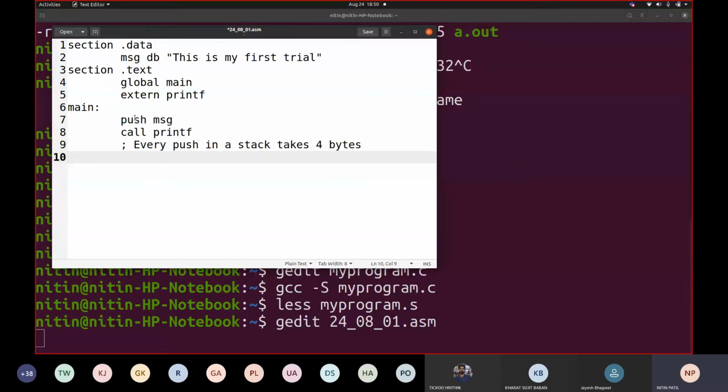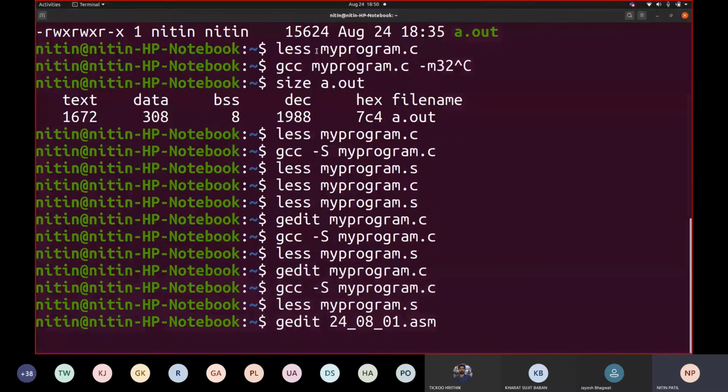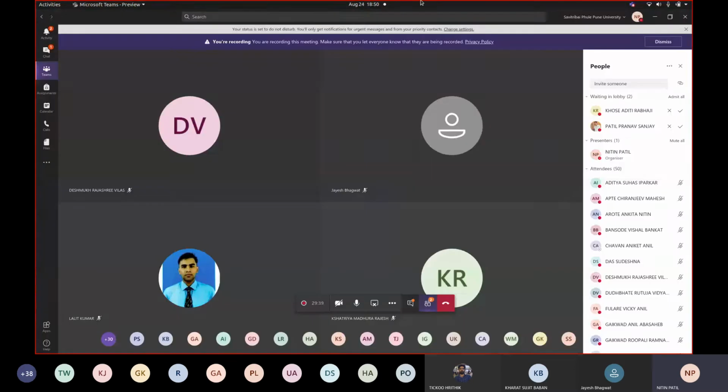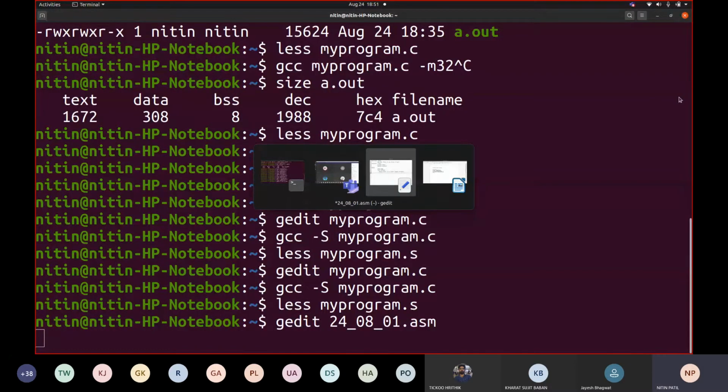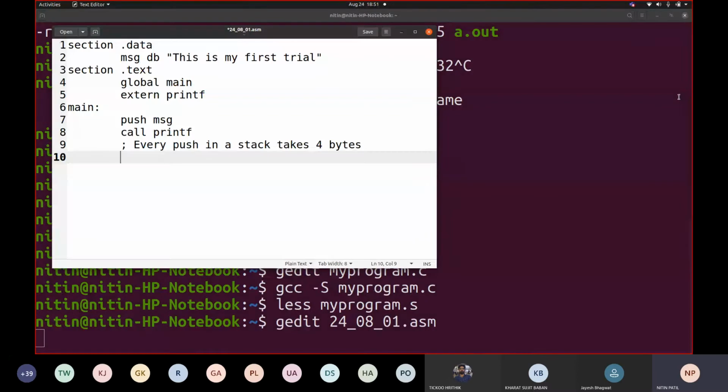Now, as you pushed something, you are going to pop. So instead of pop, we'll write something else. I will show you what exactly it is. So let me add. Instead of push and pop, we are going to write this: add ESP comma 4.